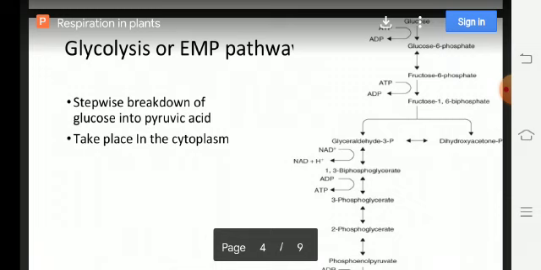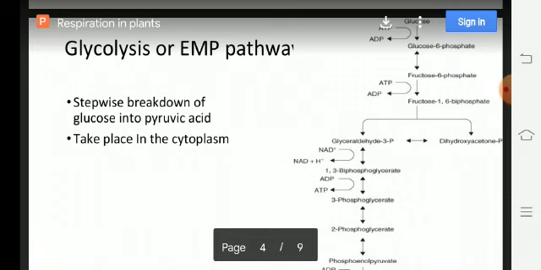Now 1,3-bisphosphoglyceric acid is converted into 3-phosphoglyceric acid, or 3-phosphoglycerate.